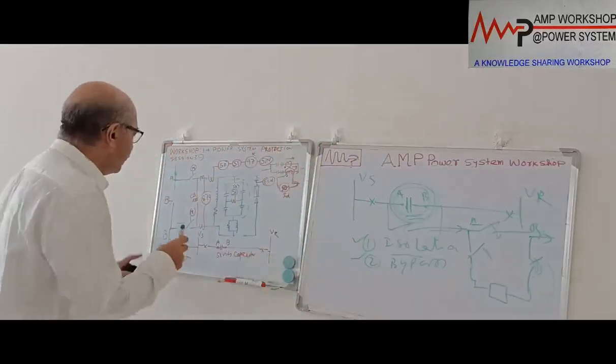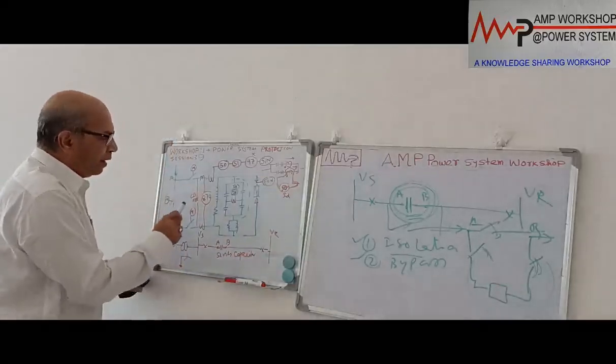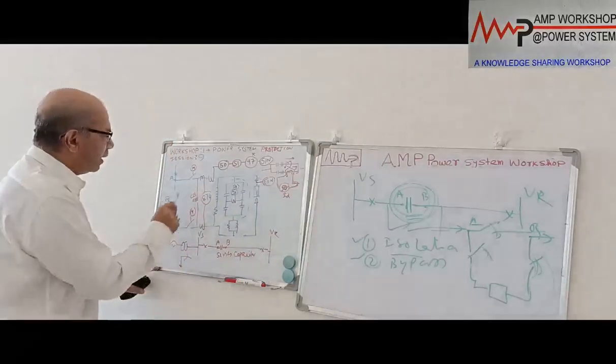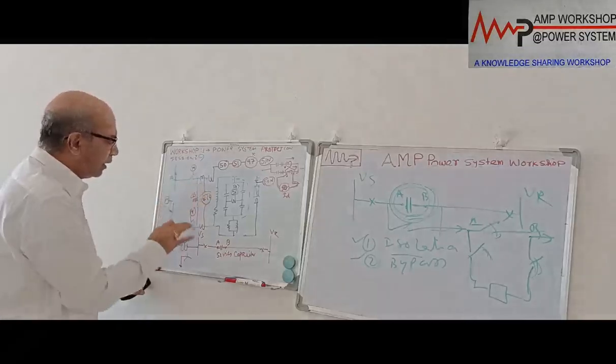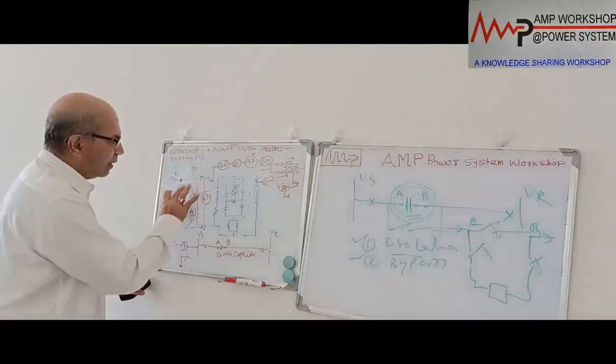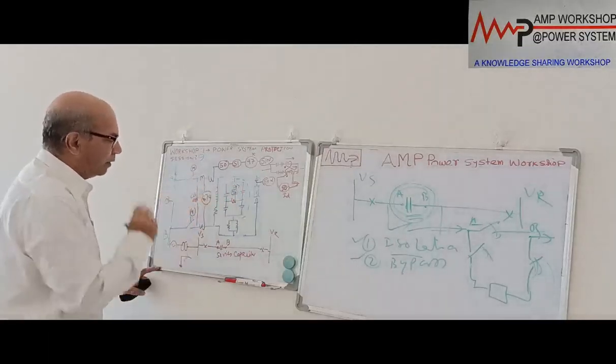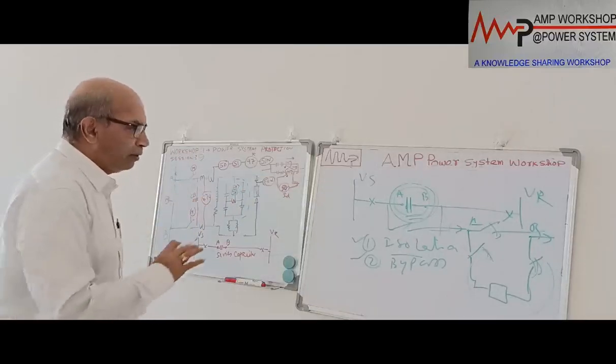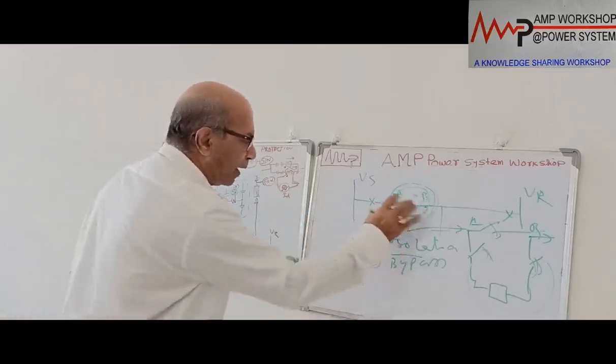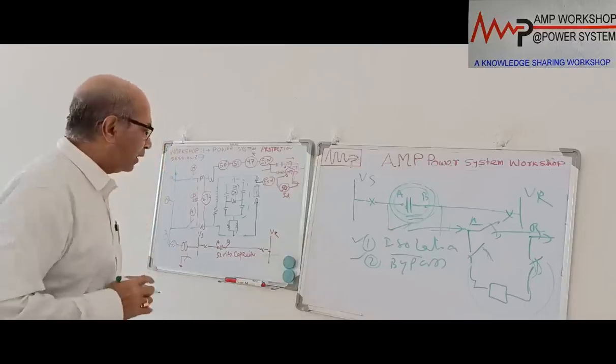That is what I have shown over here. This is the point A and B. In between we have put this isolator and this isolator. This is a bypass isolator, and this is the isolator for isolation of the capacitor bank. So this part is given. Now I have said that this capacitor bank should have a damping circuit. So how do we do that?